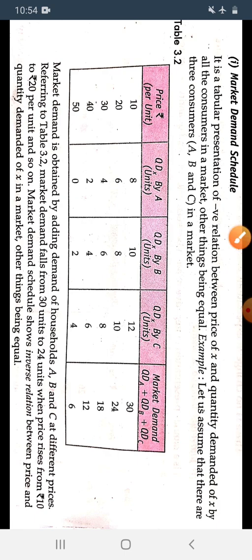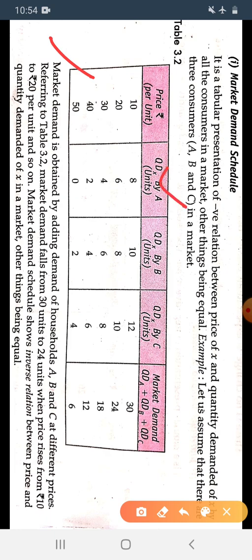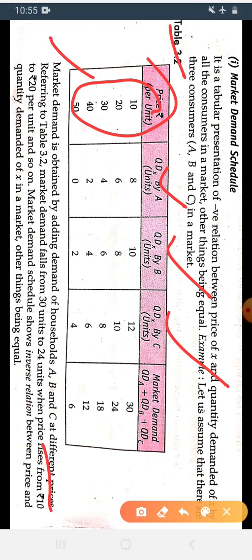Now see, market demand is obtained by adding demand of household A, household B and household C at different prices. These all are the prices. Referring to table 3.2, market demand falls from 30 units to 24 units when price rises from 10 to 20.